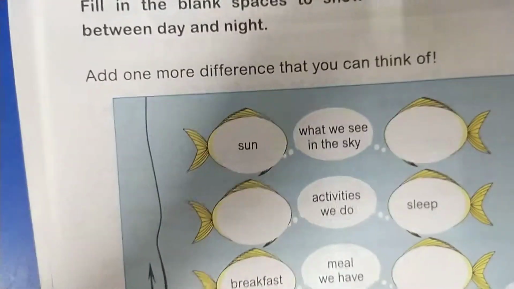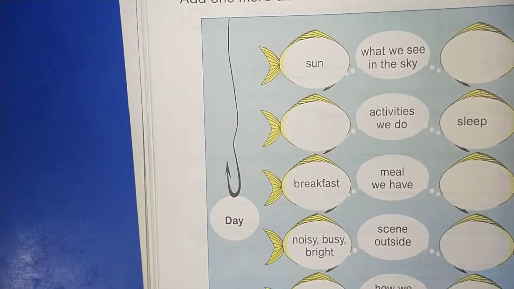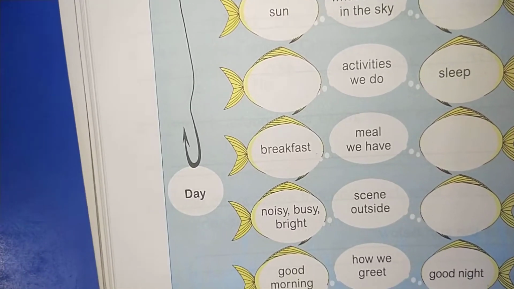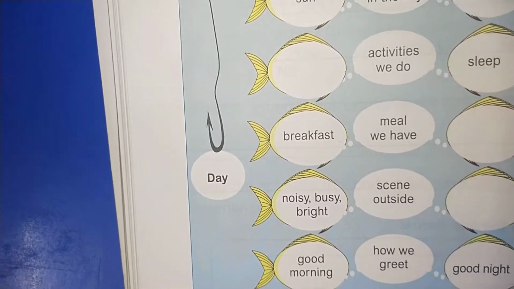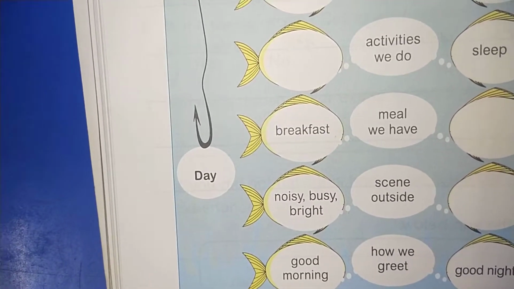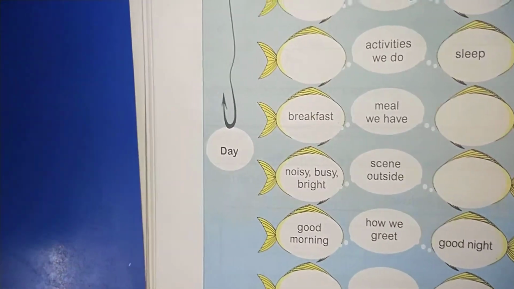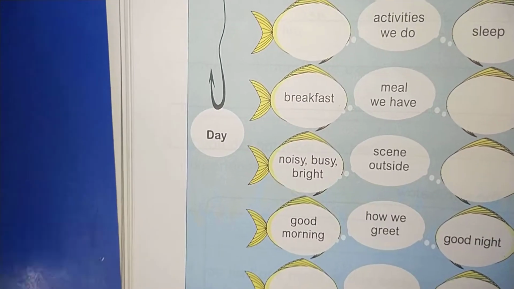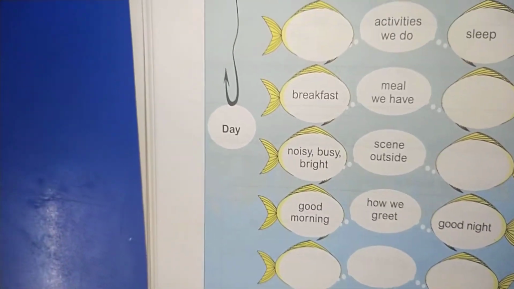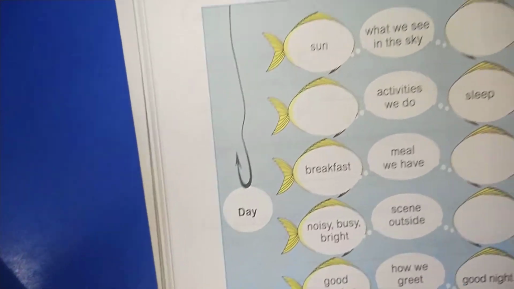First you have to write daytime. See, children, in the day what do we have here? Sun. So you have to write one more here. Can you think, children, or do you want time? We wake up and we go to school.